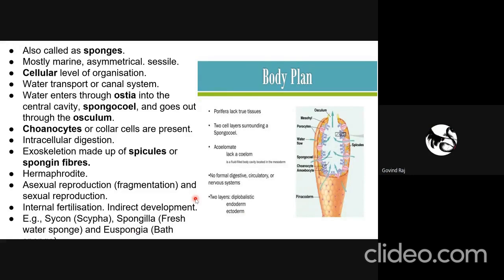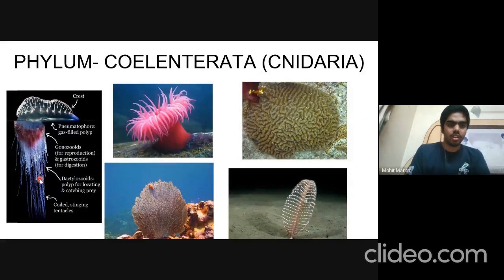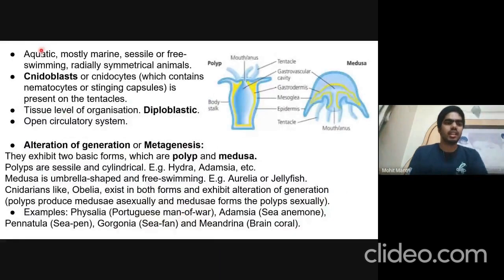Yeah, okay. So next is phylum Coelenterata, which is also known as Cnidaria. This is the Portuguese man-of-war, that is the common name, and this is sea anemone, this is brain coral, this is sea pen, and this is sea fan. Coelenterates are aquatic and mostly marine. They can be either sessile or free swimming, and they are radially symmetrical animals.